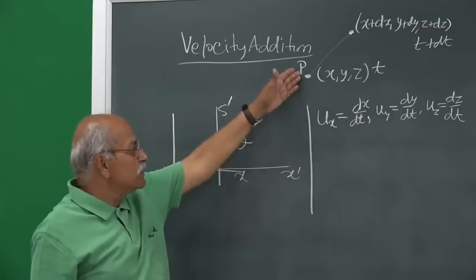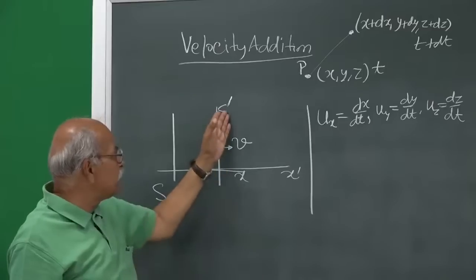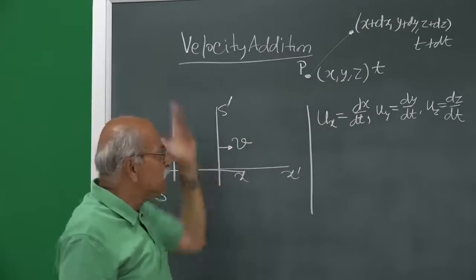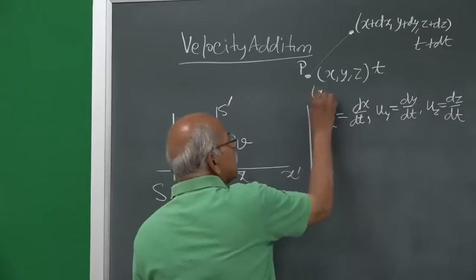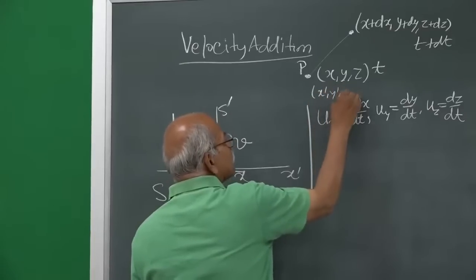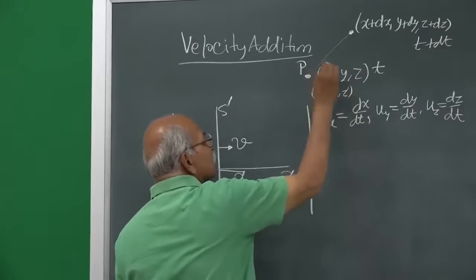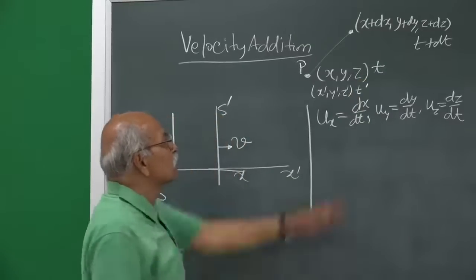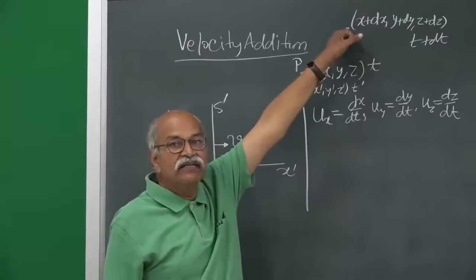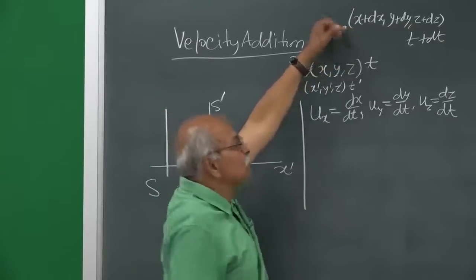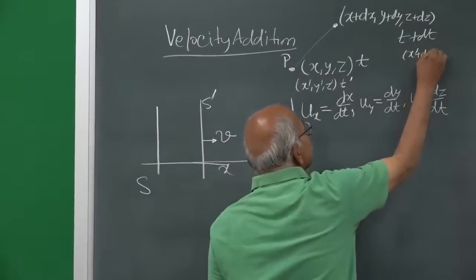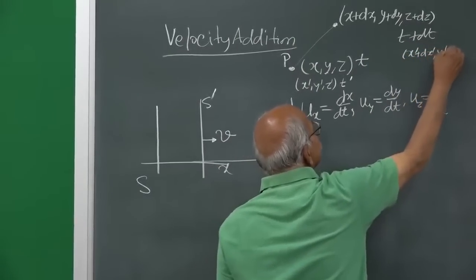The description, if you ask from S prime, where did the event occur? There will be some position described by x prime, y prime, z prime. At what time P was here? That will be t prime. This event here, where did the event occur? So, S prime description will be x prime plus dx prime and so on.